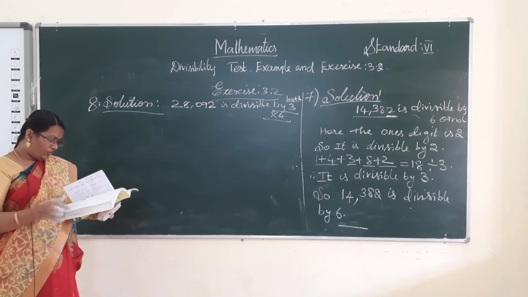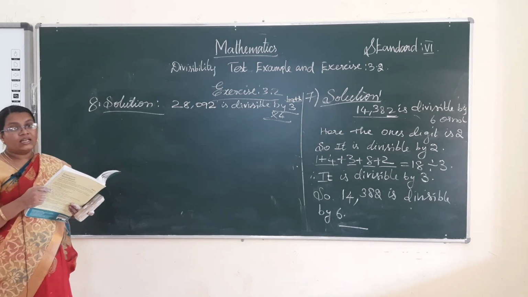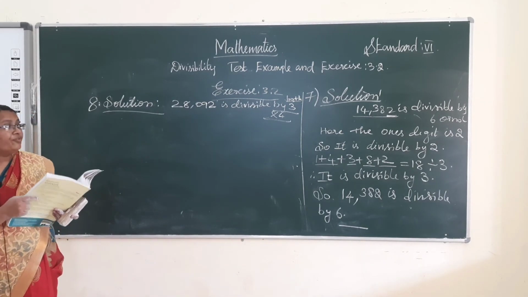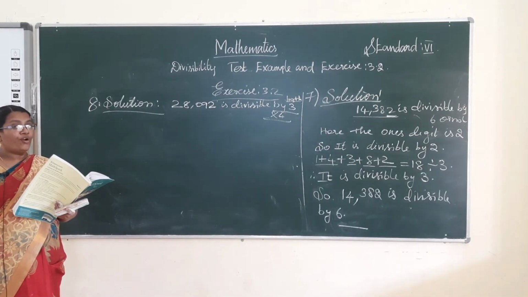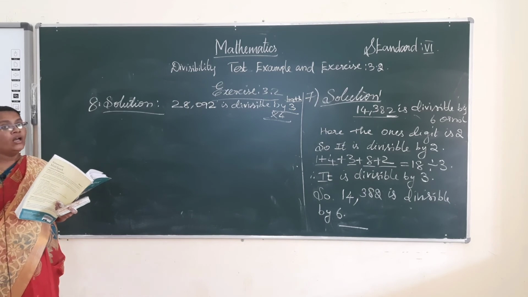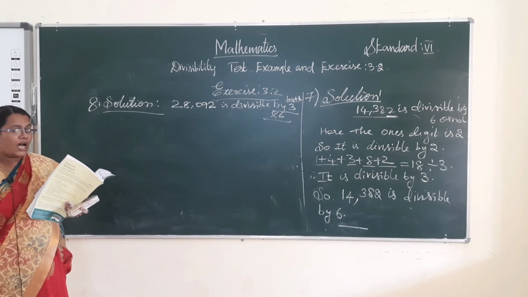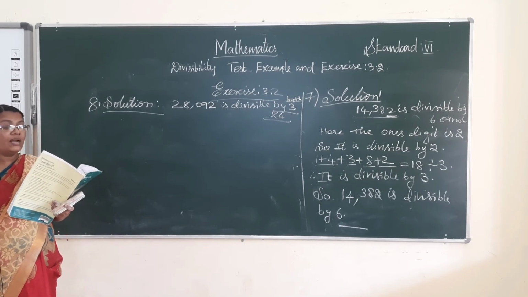So what is the rule for 3? The sum of the digits is divisible by 3, then the given number is divisible by 3. What is the rule for 4? The last 2 digits are 0, or the last 2 digits are divisible by 4. Then the given number is divisible by 4.